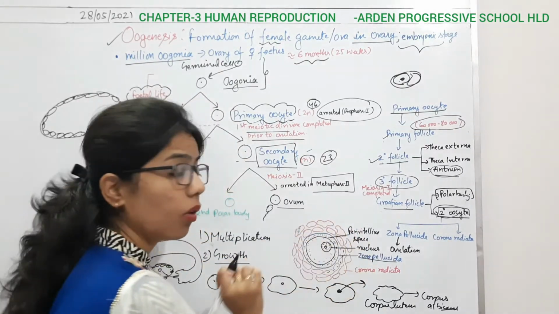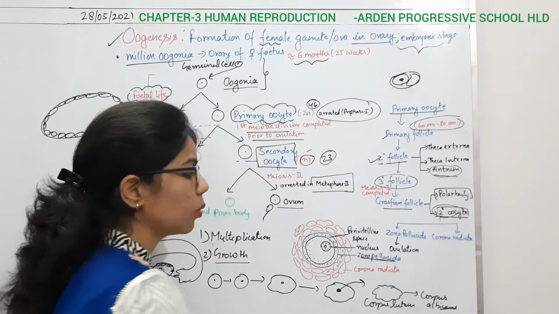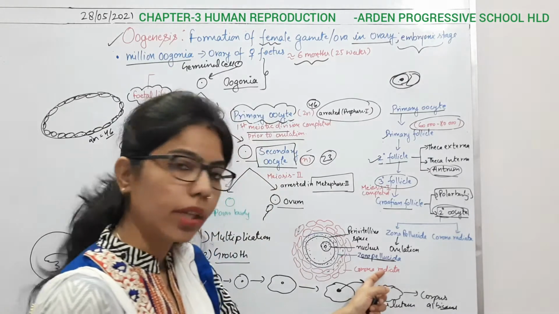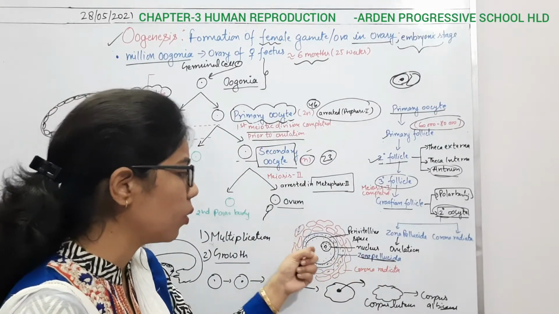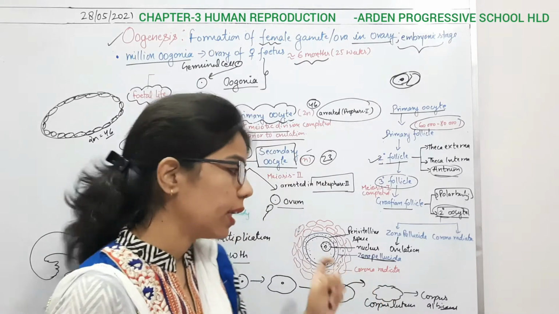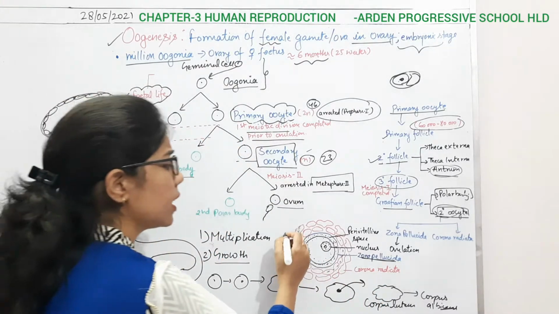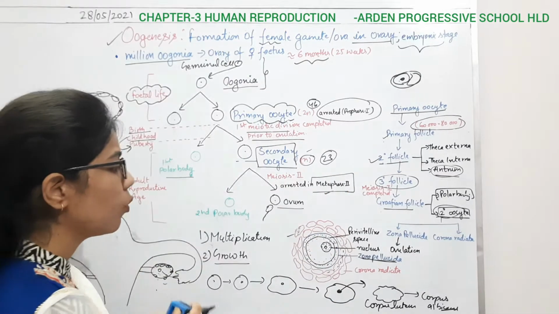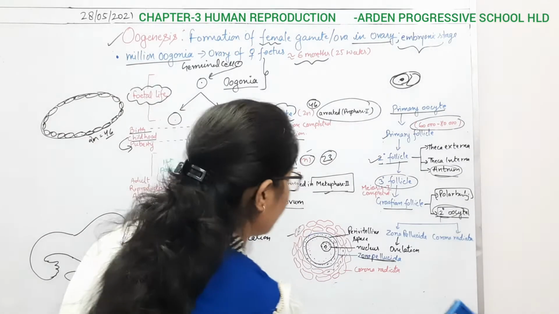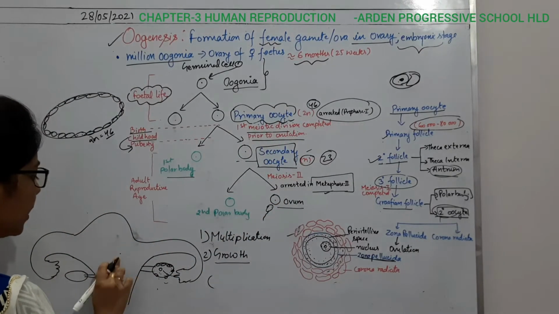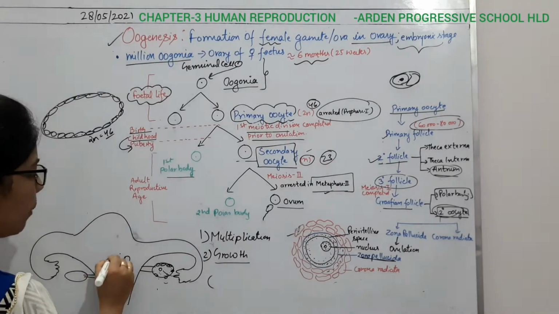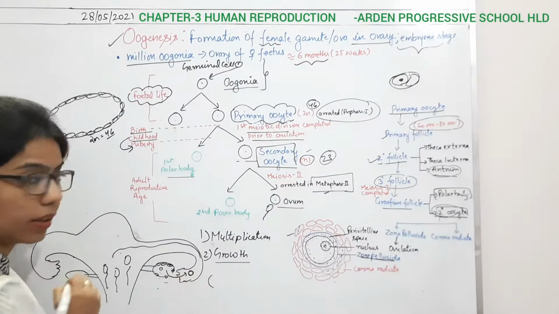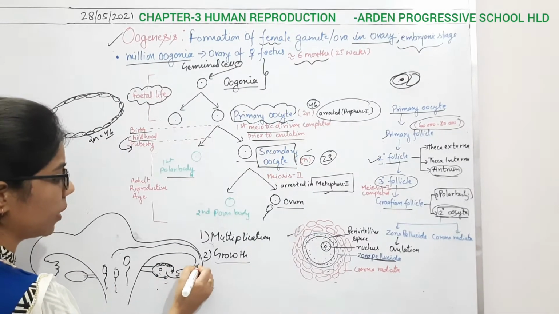This particular ovum has two important layers: the zona pellucida, the inner one, and outer to it the corona radiata. The zona pellucida is present between the ovum and the corona radiata. And again it is incomplete, it is in an arrested position, in which phase? In metaphase 2. So as there will be entry of sperm here, it will reach here. And from here the ovary has released the secondary oocyte, and from here the sperm will come.